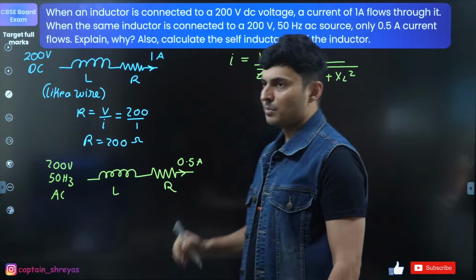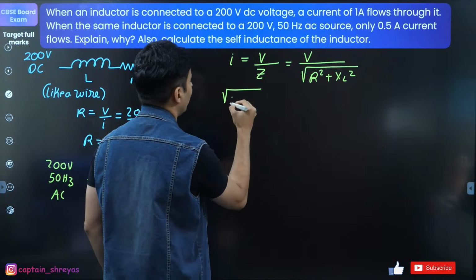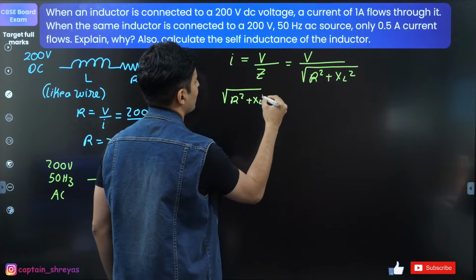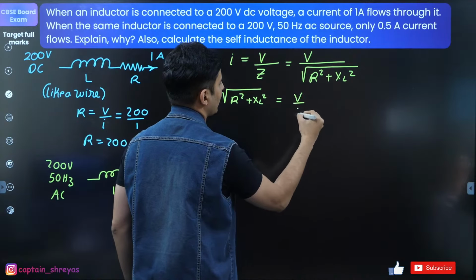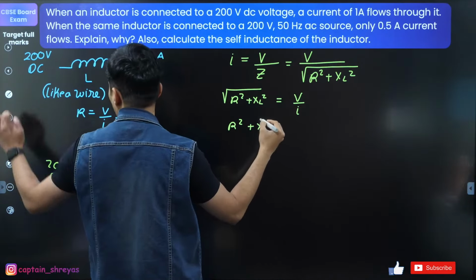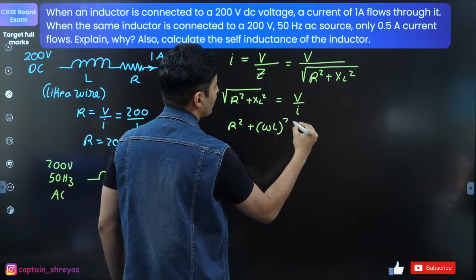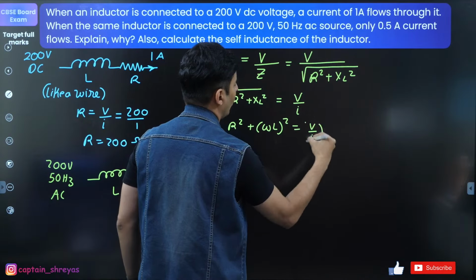Correct? Now just move this around and see what happens. So this will become root of R square plus XL square is equal to voltage by current. Square both sides. So R square plus XL square, where XL is nothing but omega L, so (omega L) whole square is (voltage by current) whole square.